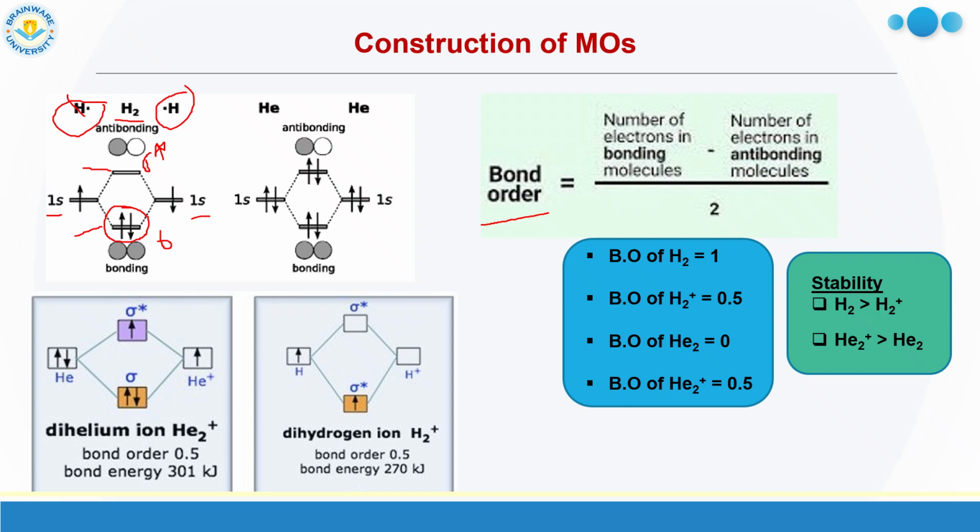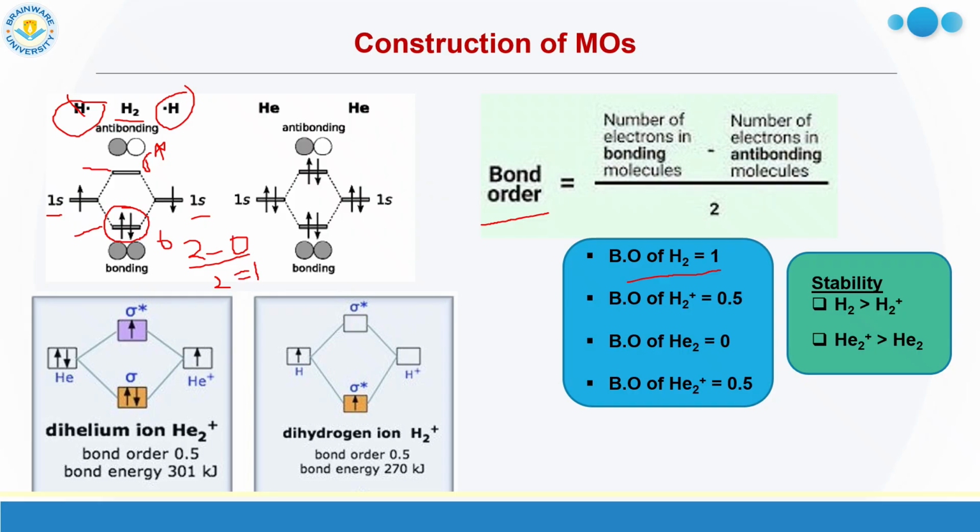There are 2 electrons. And in antibonding MO sigma star, there is no electron. So for hydrogen the formula becomes 2 minus 0 divided by 2, so 2 by 2, that is 1. So for hydrogen the bond order is 1.